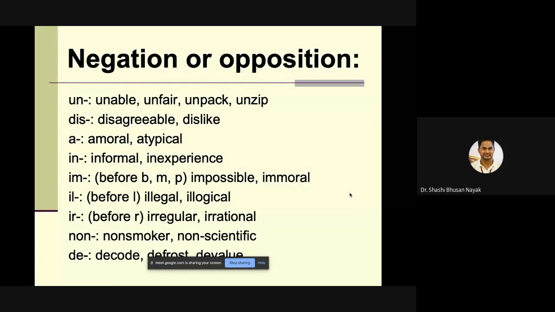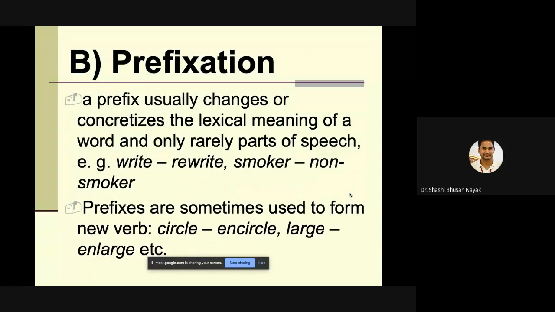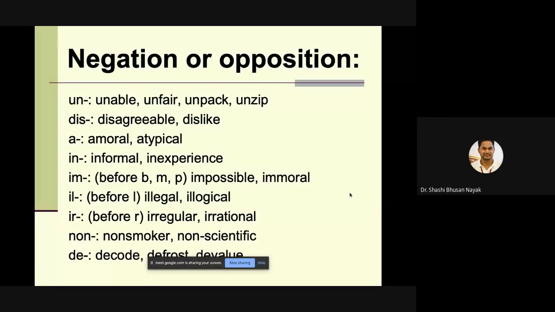More examples. If the meaning is negation or opposition, then for example UN: unable, unfair, unpack, unzip. Then DIS: disagreeable, dislike. Then a prefix like A: amoral, atypical, or you can say apolitical. Somebody who is not political can be called apolitical. Then